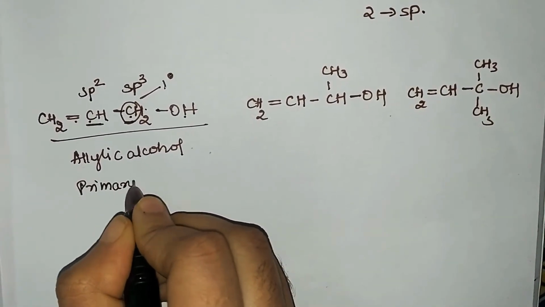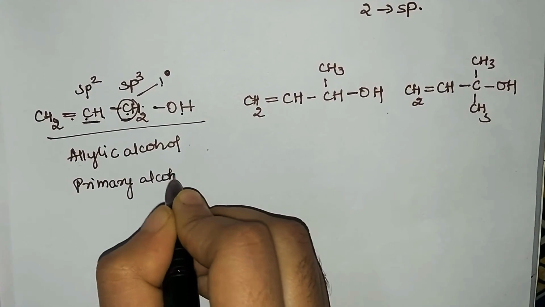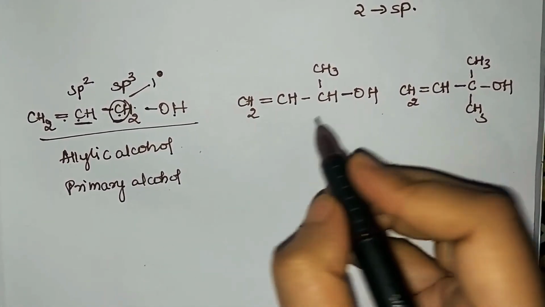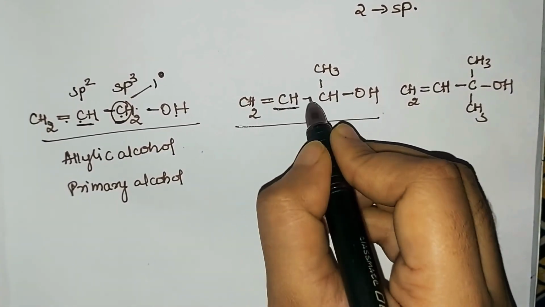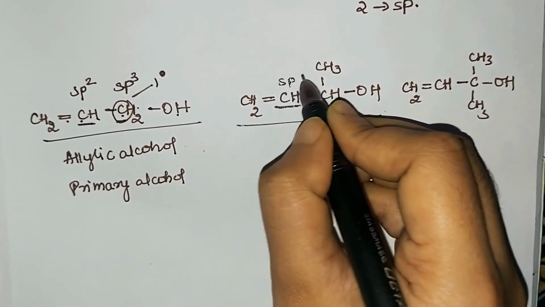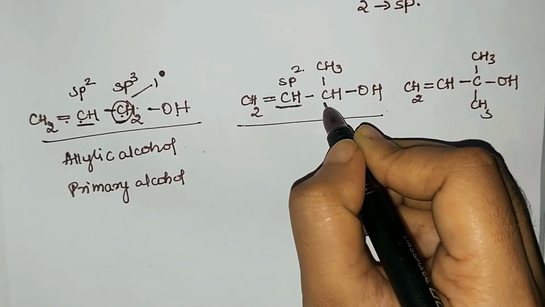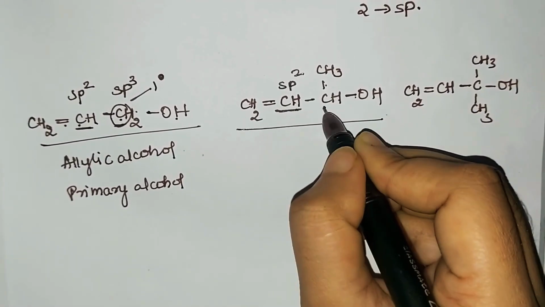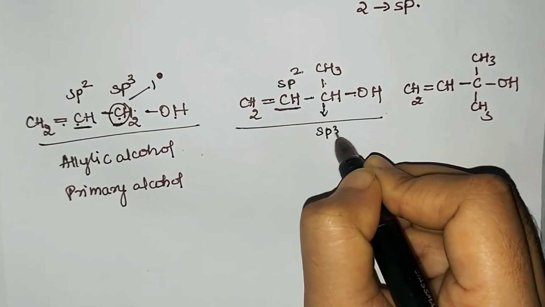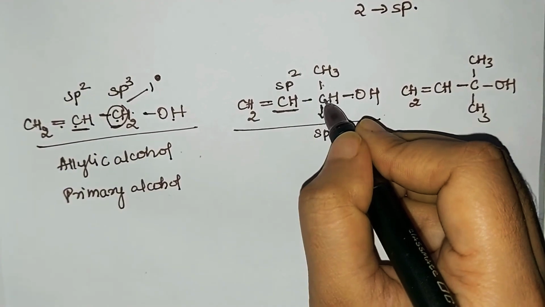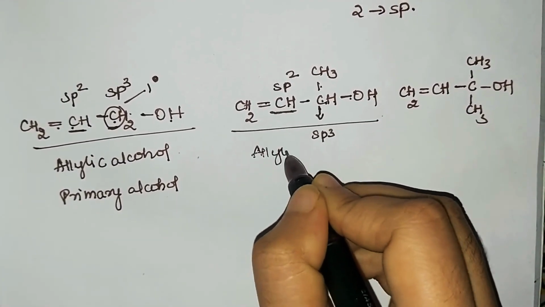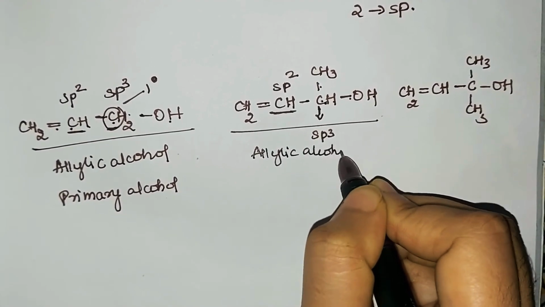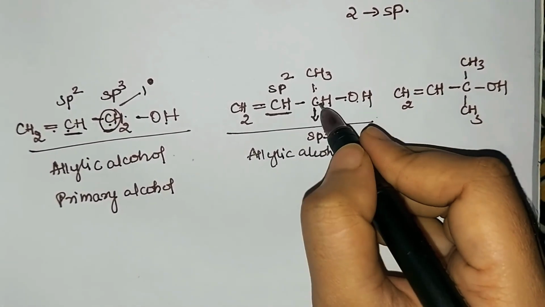We'll go with the next example. In the next, we'll find out whether it is an allylic alcohol first. So this is an sp2 hybridized carbon atom. Next to it is an sp3 hybridized carbon atom. Why? Because surrounded by 4 sides. OH group is attached to sp3 hybridized carbon atom. Hence it is an allylic alcohol. So we'll see the nature of the carbon atom to which OH is attached. So that carbon is surrounded by 2 different carbon atoms.